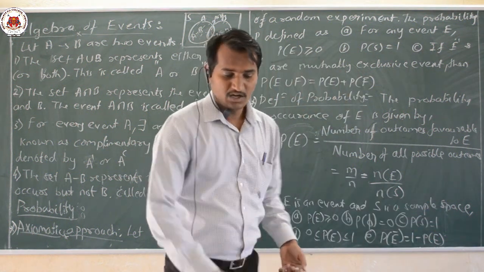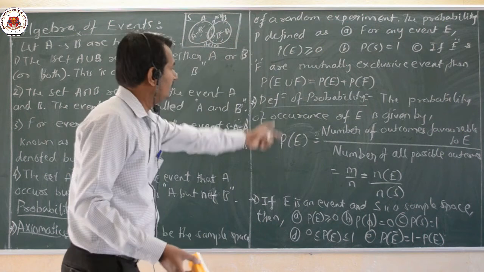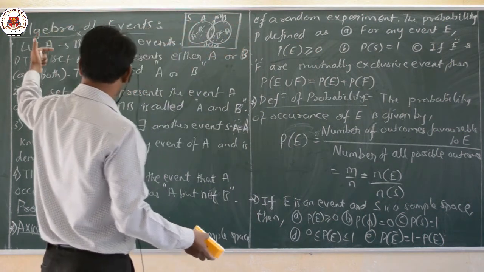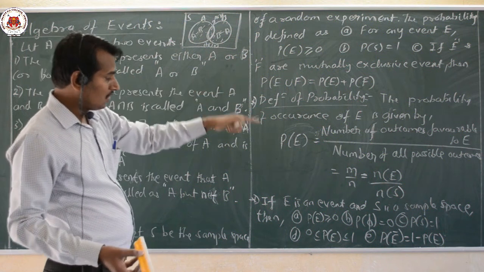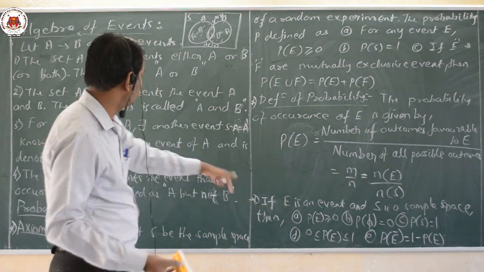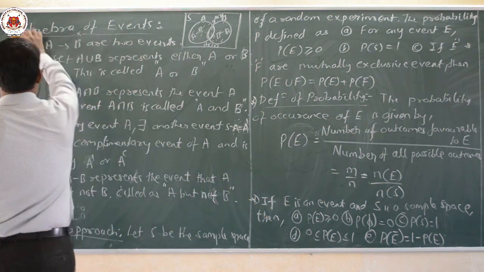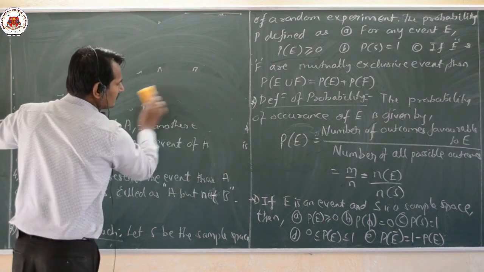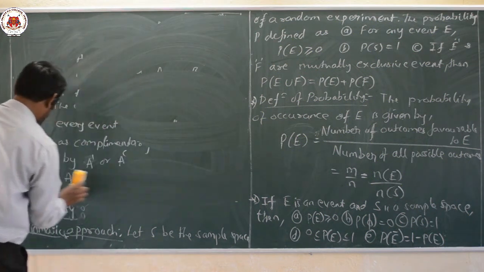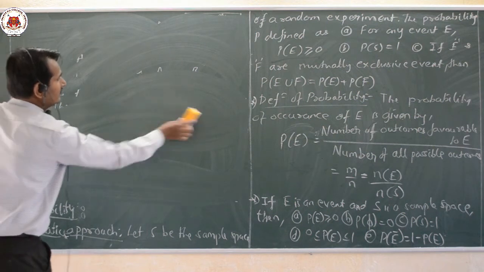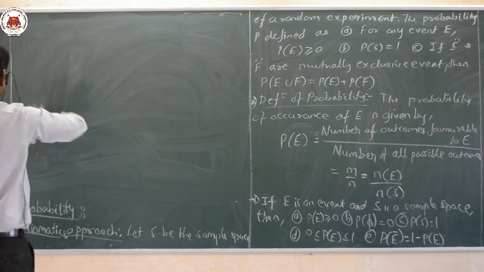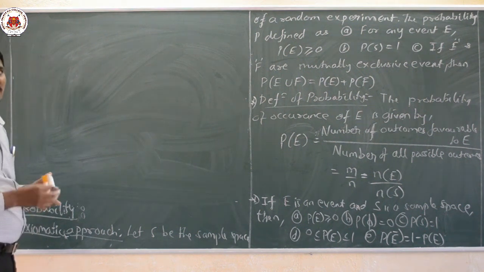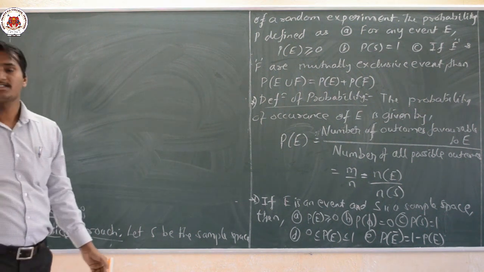Okay, dear students, now we shall learn all these things, the probability definition, axiomatic definition, classical definition of probability, with a simple example here. Let us observe the example. Very, very simple example we shall take now, and we shall discuss everything. The first one that we are going to start with, let us take a simple example.